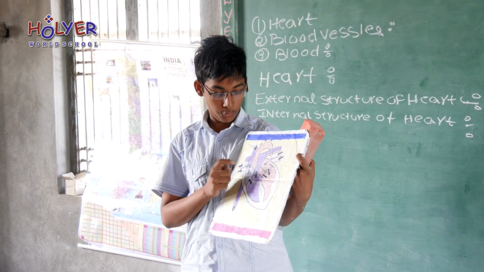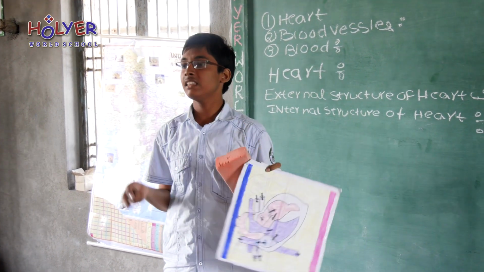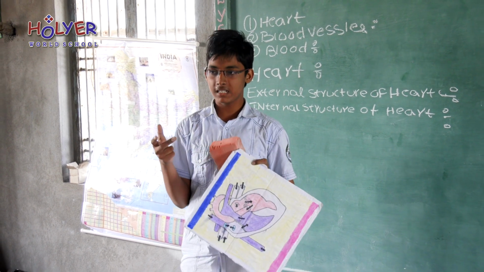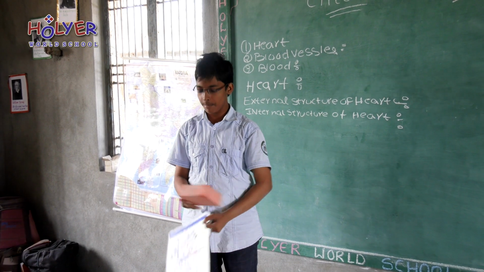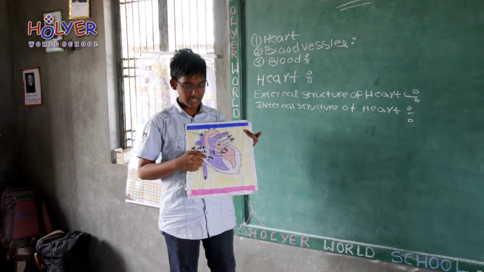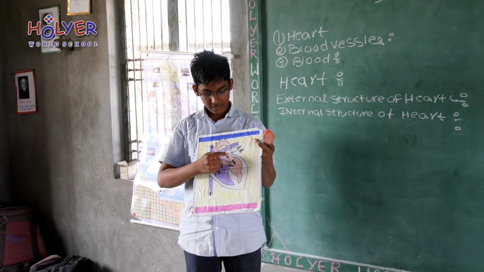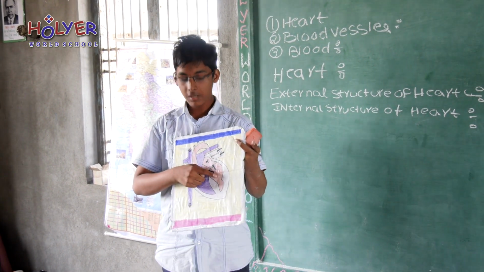See, heart has 4 chambers. Without dissecting a heart, we can tell there are 4 chambers. Heart has 2 grooves on the surface of it, and we can imagine with the help of these grooves there are 4 chambers present in the heart. See, first one is right auricle, second one is right ventricle, third one is left auricle, fourth one is left ventricle.